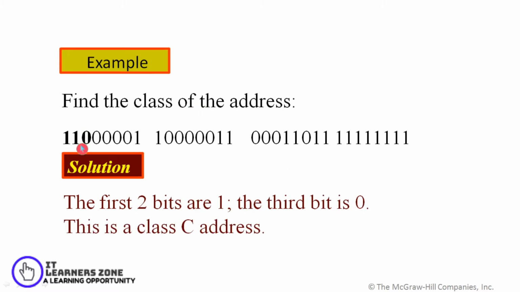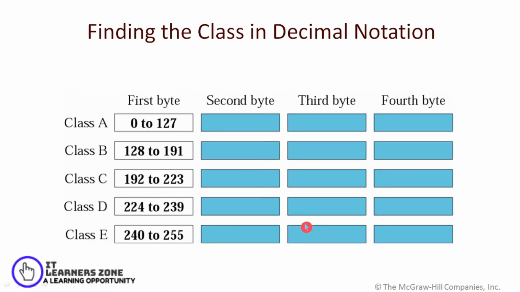Going for the next example, you look at this example, you find the first value as 110. So this defines the first 2 bits are 1 and the third bit is 0. This defines it's a class C address. Now how to find the class in a decimal notation? In order to find a class in decimal notation, we have to take care of this first byte.